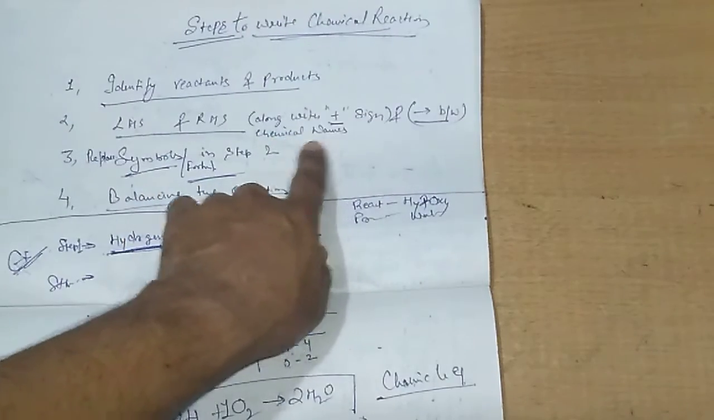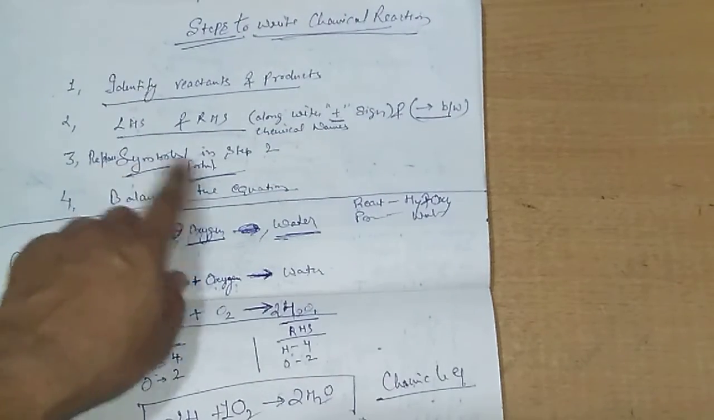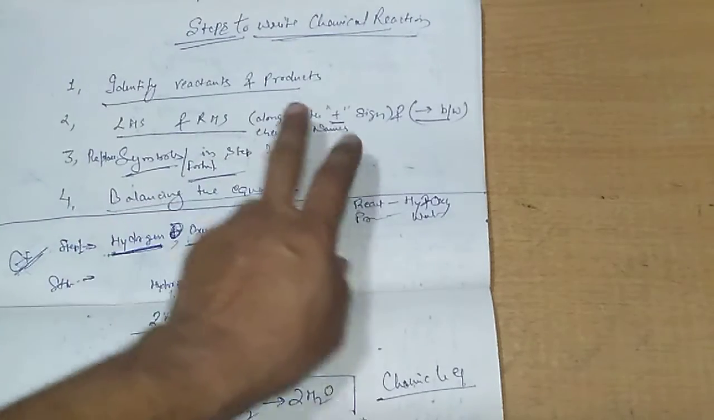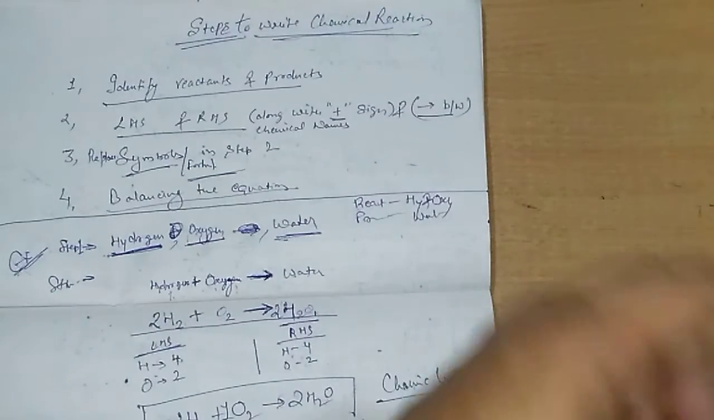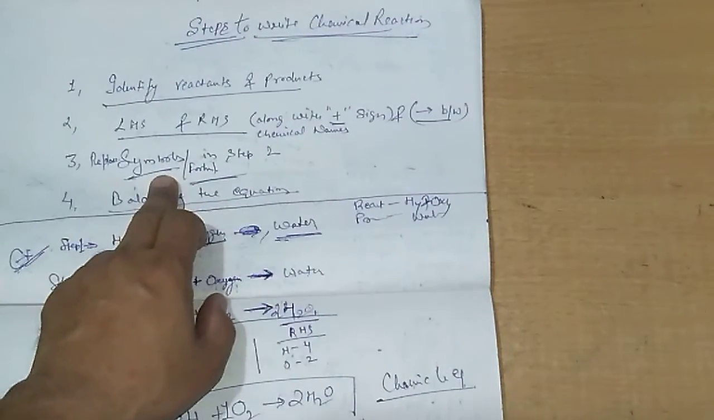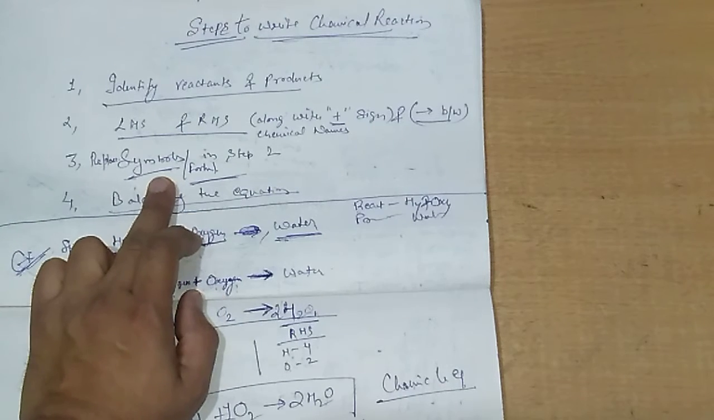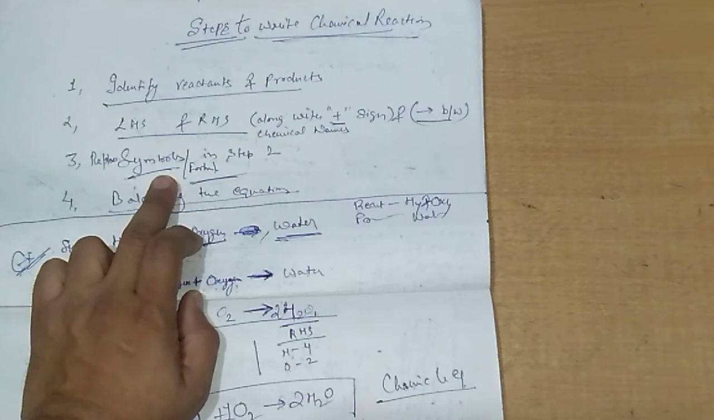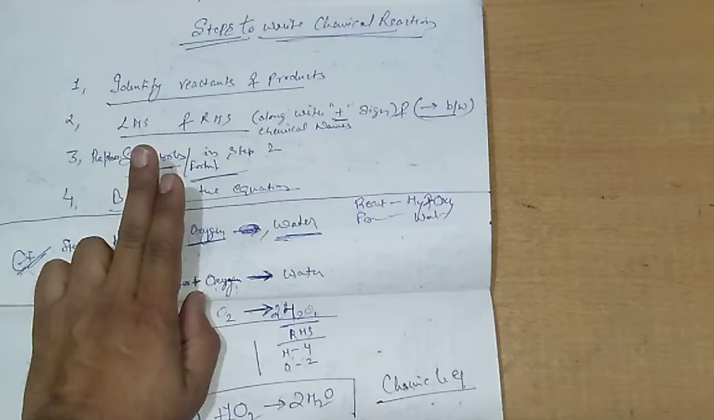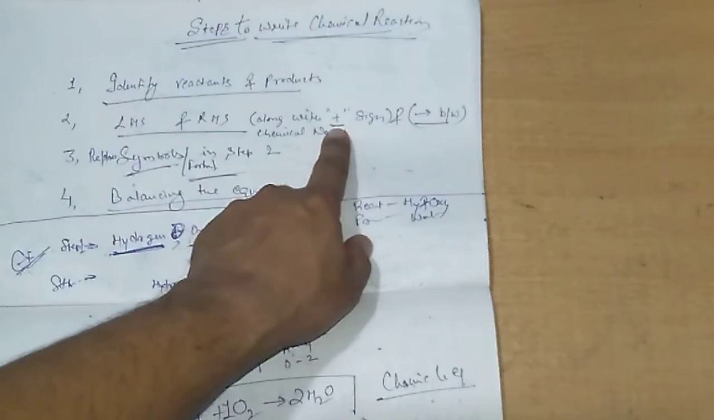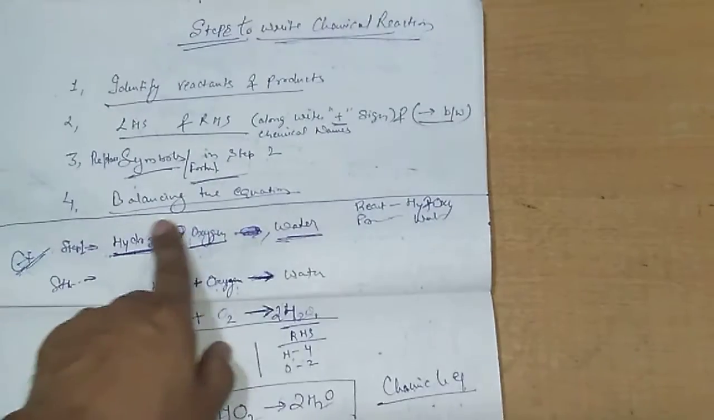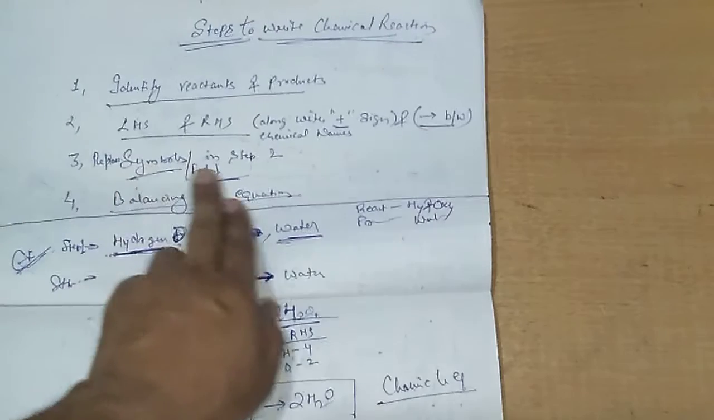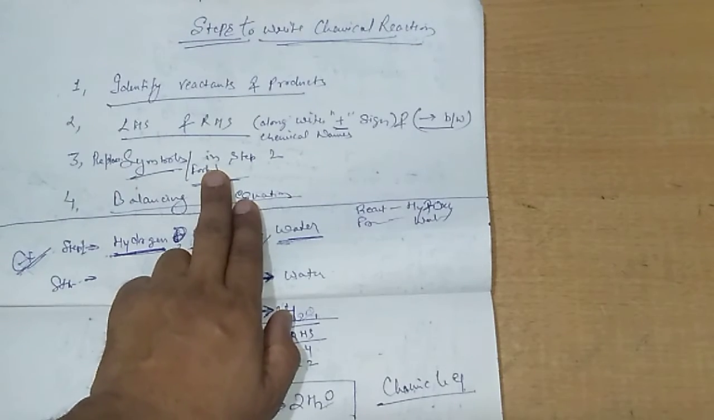Here we need to use chemical names. After that, chemical names would be replaced by symbols or formulas. If we have taken 2 elements, then we replace their chemical names with their symbols, along with a plus sign between them. And if we are using one element and one compound, then we write the symbol of the element and the formula of the compound, and add a plus sign between them. This is done in the third step. By completing the third step, we get an equation.